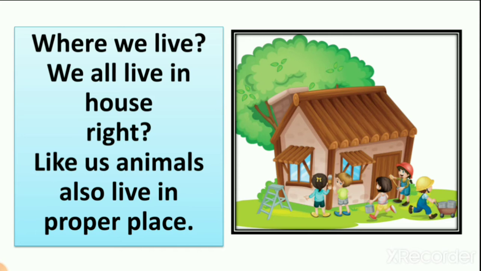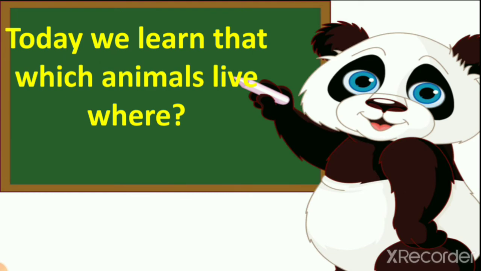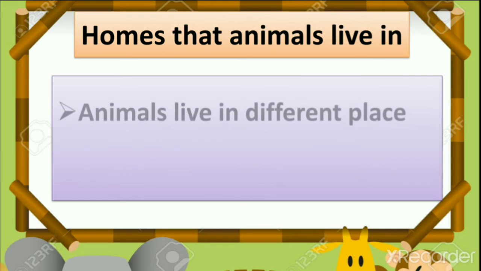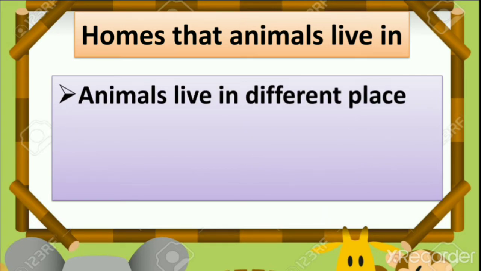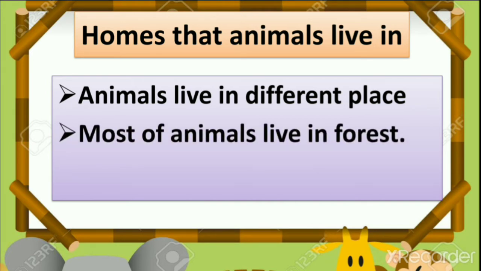So like us, animals also live in a proper place. Like we are not living in the forest, we need a house like that. Animals do not live in houses like us. They need the forest. So let's see which animals live where. Homes that animals live in. Animals live in different places, like fish live in water, tiger lives in forest, and birds live on trees, right? So most animals live in the forest.